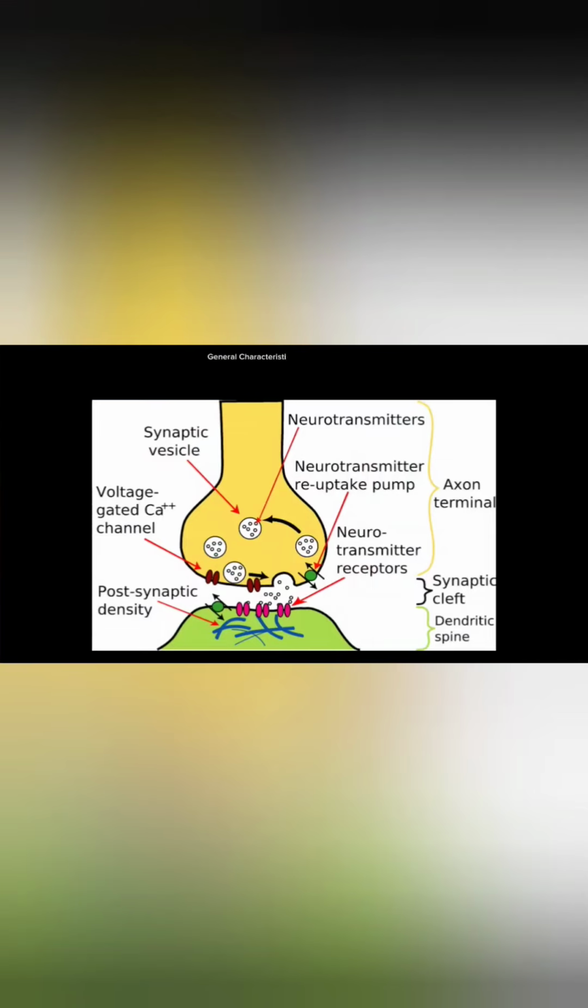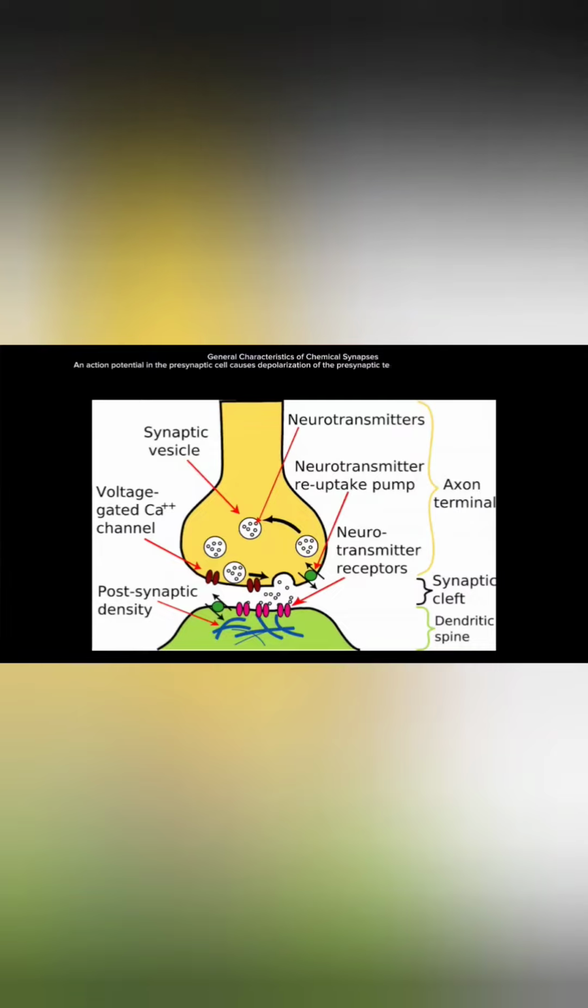General characteristics of chemical synapses. An action potential in the presynaptic cell causes depolarization of the presynaptic terminal, which triggers